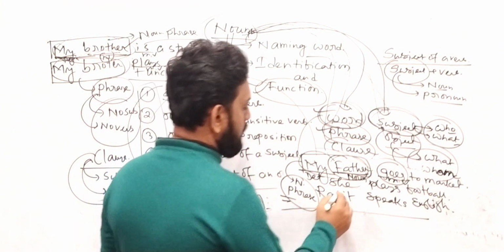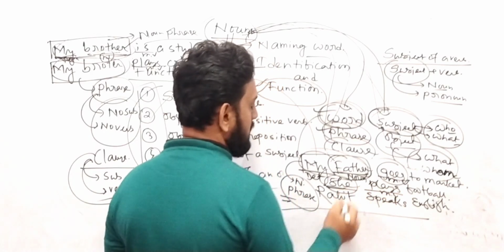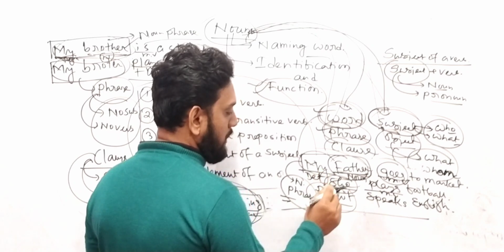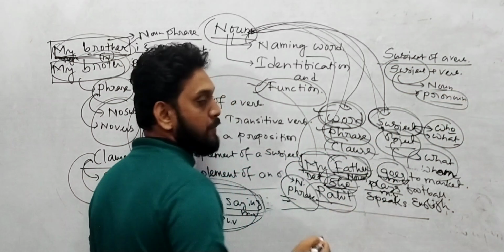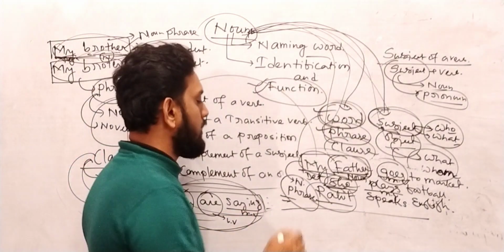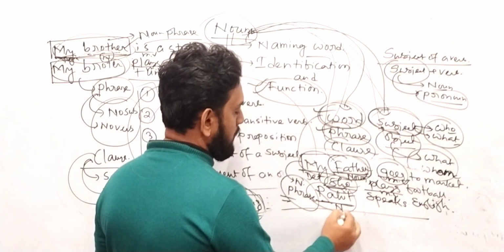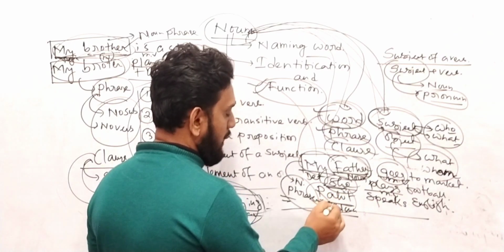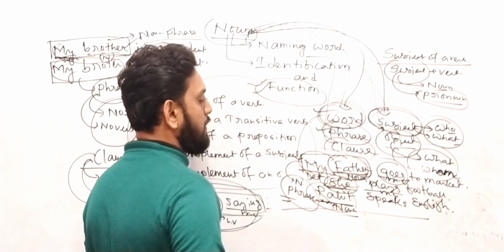She plays football. Here you see she is a pronoun. Plays is the main verb of the sentence. She is the subject over here, and Rohit also. She is a pronoun, and it's a word. First I define a pronoun. What is a pronoun? A pronoun is a word which is used instead of a noun. So she is also a word and it's a pronoun. Rohit is a noun. What is the function of Rohit? Rohit is a noun, and we have used this noun as a word, not a phrase, not a clause. But the first one we have used as a phrase.